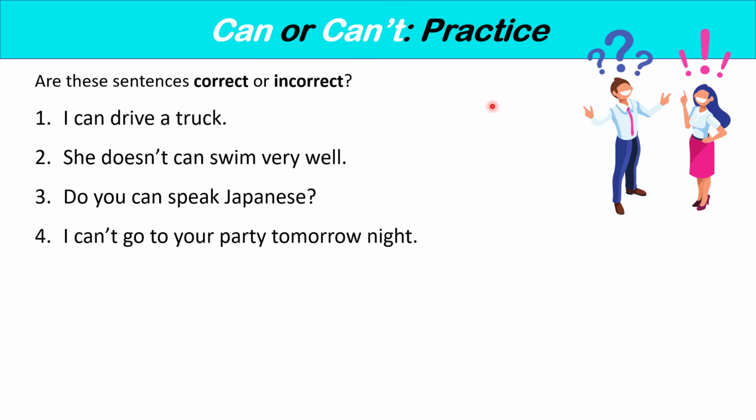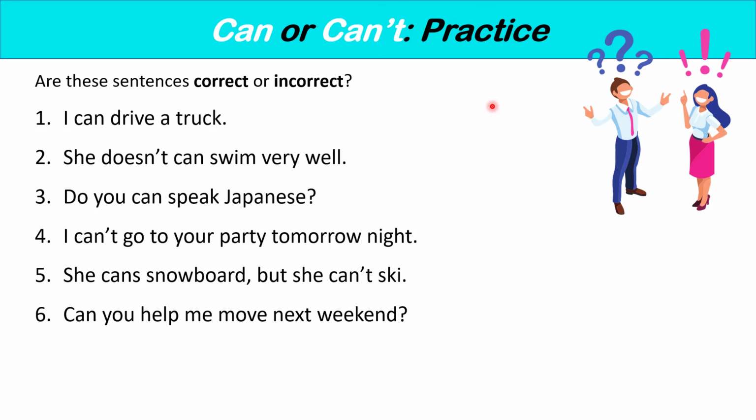Number 4, I can't go to your party tomorrow night. Number 5, she cans snowboard, but she can't ski. Number 6, can you help me move next weekend? And number 7, yes, I. Number 8, no, I. For 7 and 8, fill out how you would answer number 6, the short answer using can or can't.